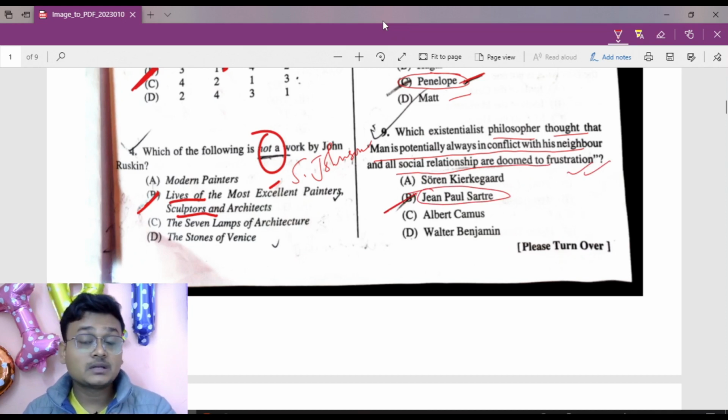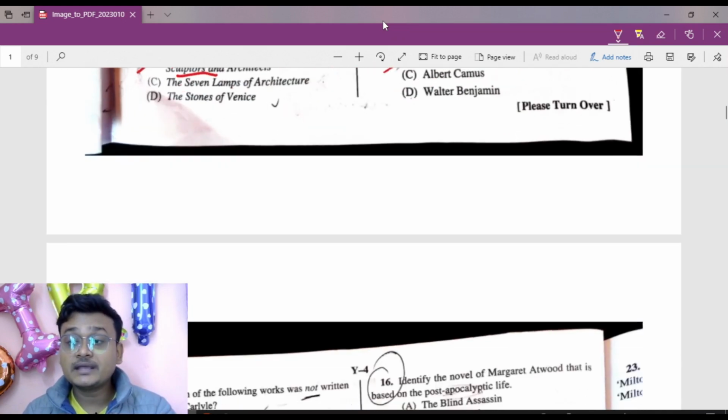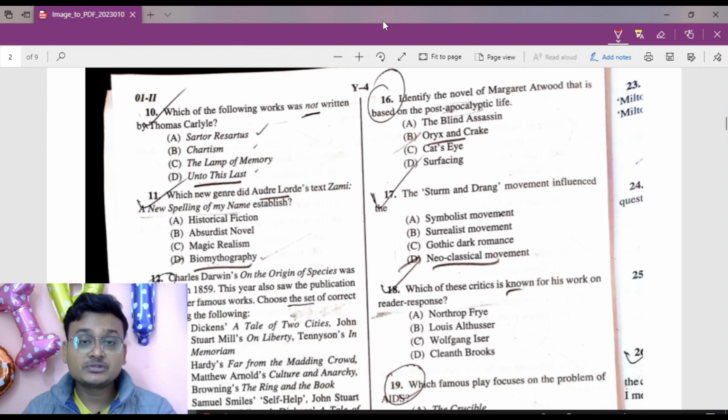Now move to question number 10. Which of the following works was not written by Thomas Carlyle? Sartor Resartus was written by him. Chartism was written by him. The Life of Memory, too. But Unto This Last was written by John Ruskin.